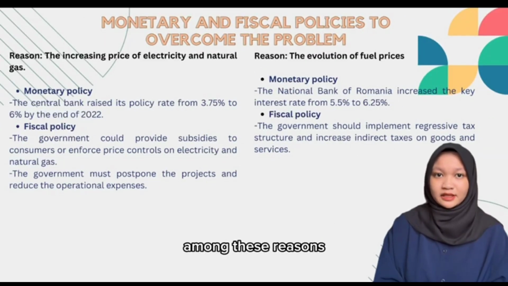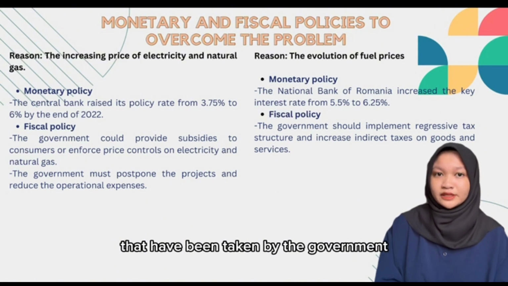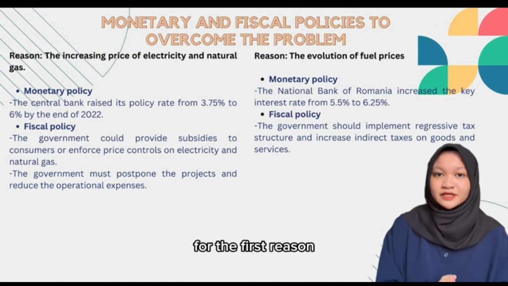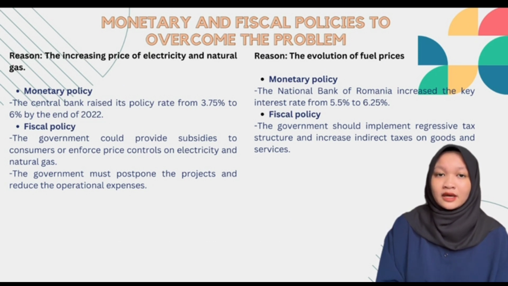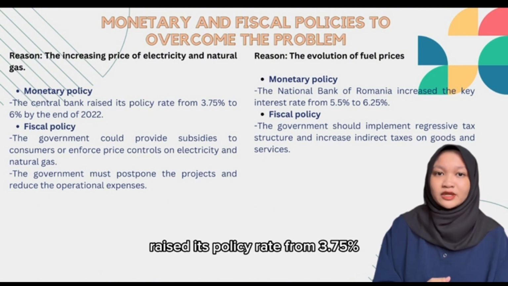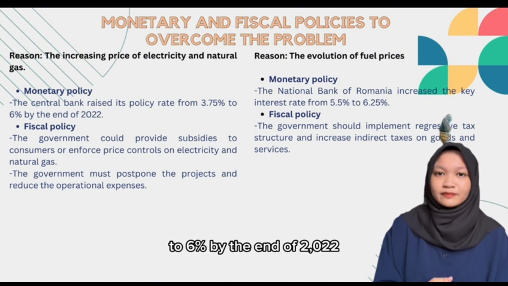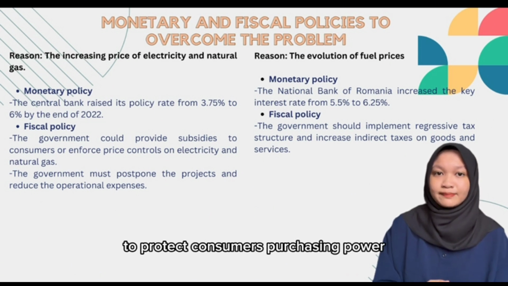Among these reasons, there must be the monetary and fiscal policies that have been taken by the government to solve all this. For the first reason, which is the increasing price of electricity and natural gas, as a monetary policy, the Central Bank of Romania raised its policy rate from 3.75% to 6% by the end of 2022. A cap on electricity and gas price has been set until March 2023 to protect consumers' purchasing power.